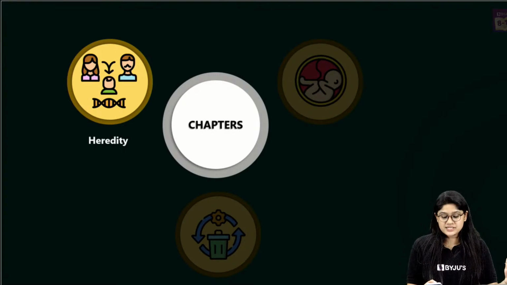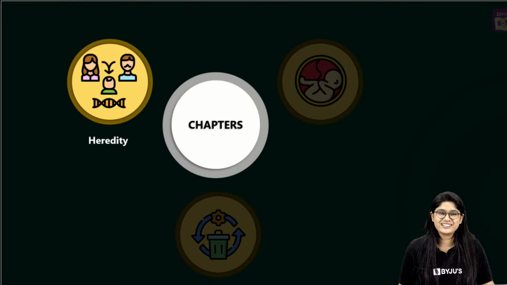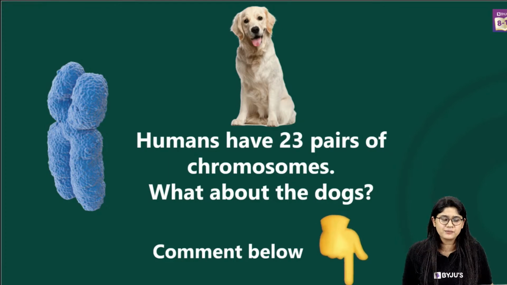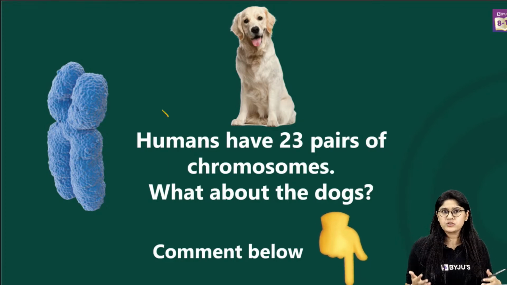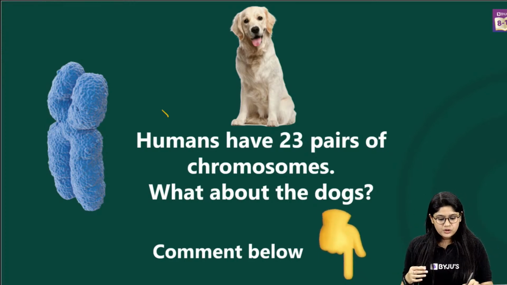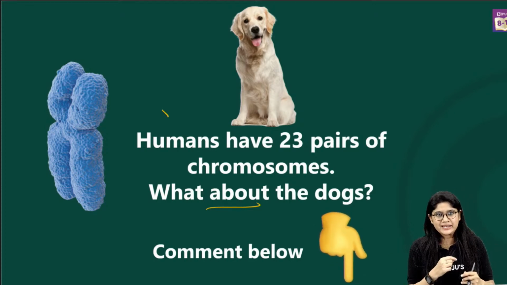Now we'll be discussing the next important chapter, heredity. Let's quickly discuss it. But before we go into that, I want you to write the answer in the chat box. Humans have 23 pairs of chromosomes, and when we talk about the whole, we have 46 chromosomes. Now, what about dogs? How many chromosomes do dogs have? Quickly find the answer, everyone.